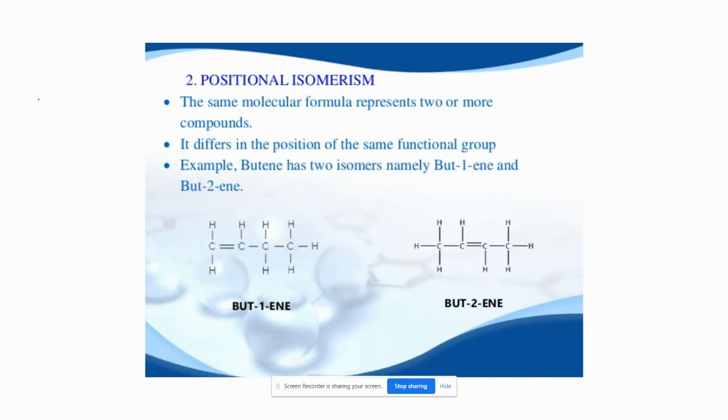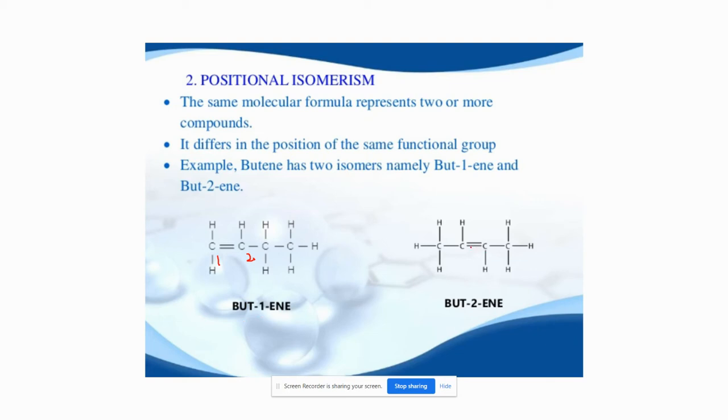Next, positional isomerism. Ultimately, for any type of isomerism, they have the same molecular formula, so we start with the same thing. They have the same molecular formula, but they differ in the position of their functional groups. For example, check here: what is the position of this double bond? It is located at the first position, between carbon 1 and carbon 2. So the position must be carbon 1, and the compound name is but-1-ene.